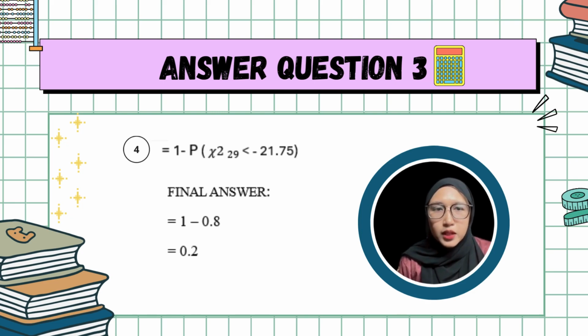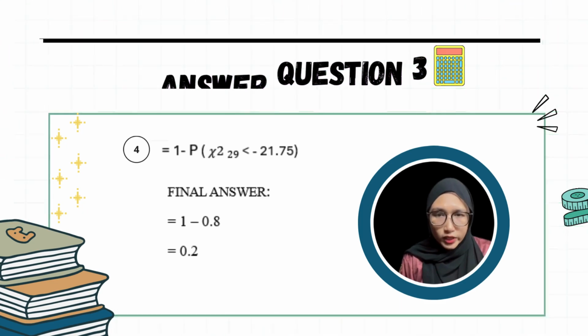After we get the value in the table, you need to calculate the exact value, which is 1 minus 0.8, to get the probability that the sample variance is less than 300. We need to do 1 minus the value of the chi-square table because of the less than symbol. And then the final answer we get is that the probability is equal to 0.2. I think that's all for this.